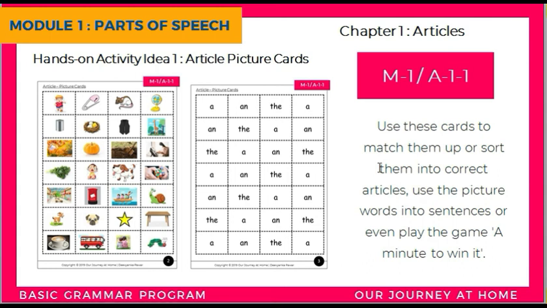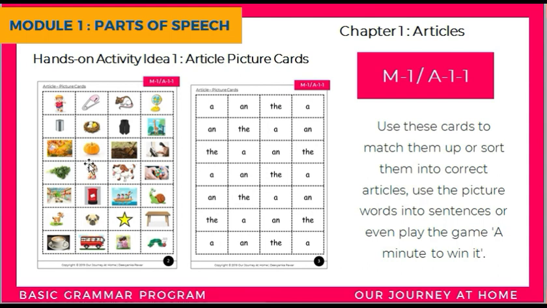Then sorting: give them 3 categories, a, an, and the, and ask them to sort pictures into the correct category. Or you can use the picture words in sentences, also using the correct article in that sentence.